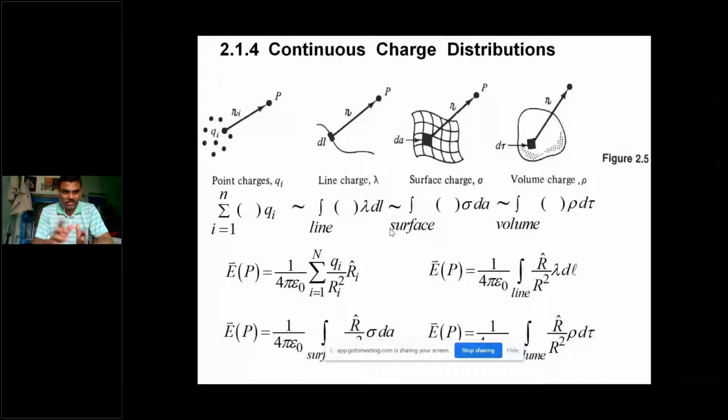Here the line charge density, let us say lambda, or in general rho L, is nothing but dq by dl, that means the differential point charge for the differential length. So lambda or rho L is the line charge density.